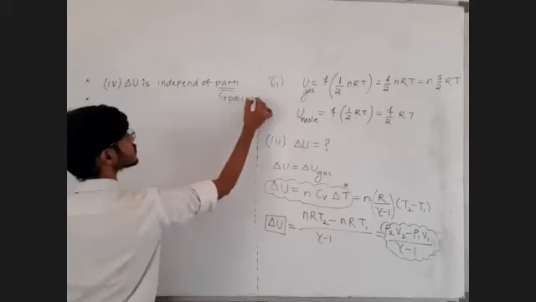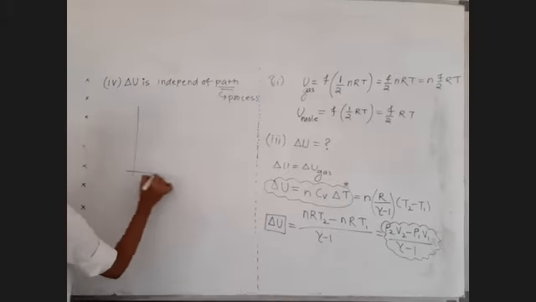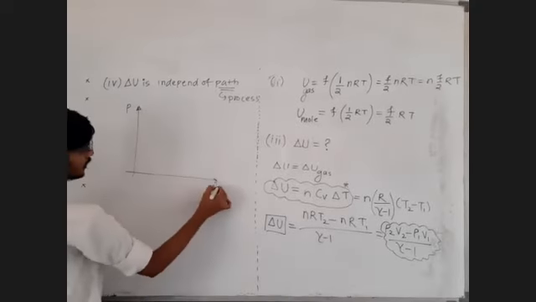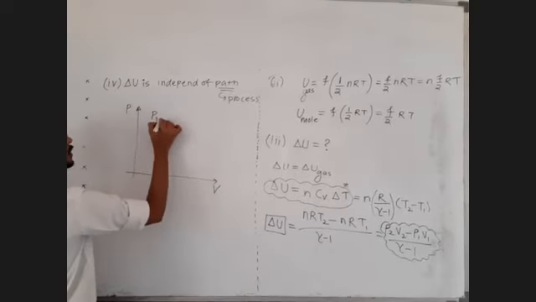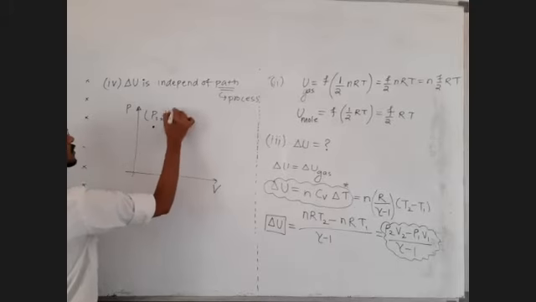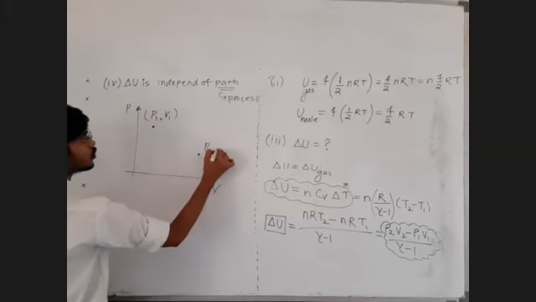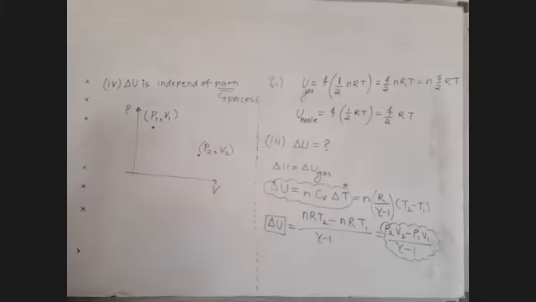Path means process. Okay. So what does that mean? Let's say there is a pressure volume curve, a pressure volume indicator diagram. Let's say the initial state is this, P1, V1. Let's say the final state is this, final coordinates P2, V2. Sequence will not matter.